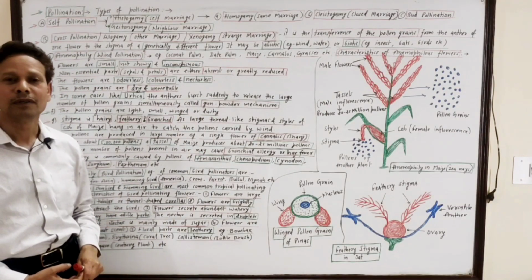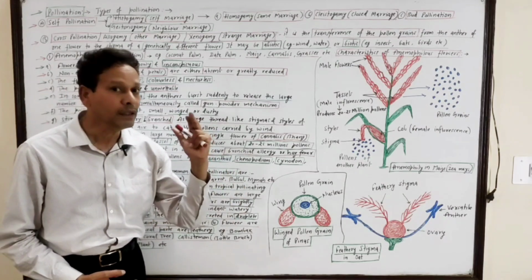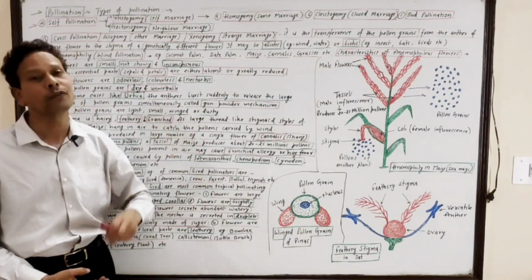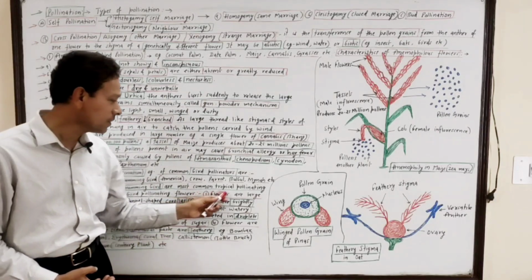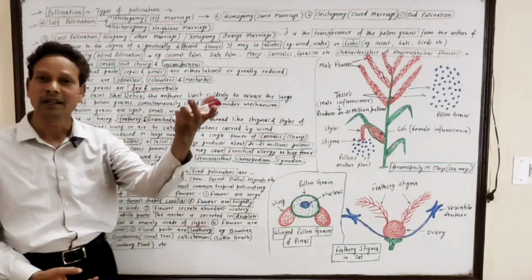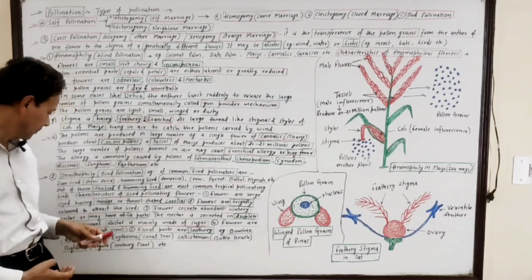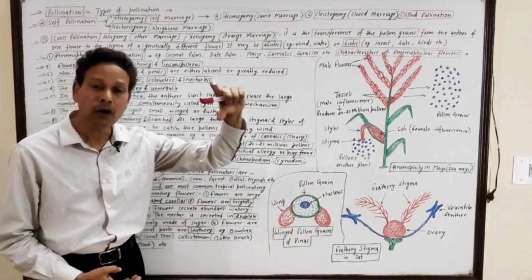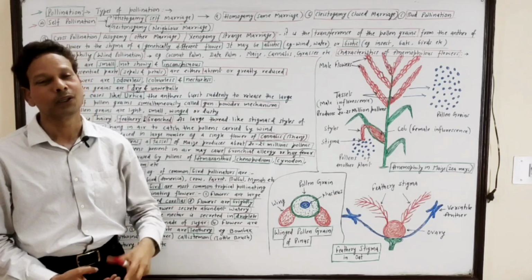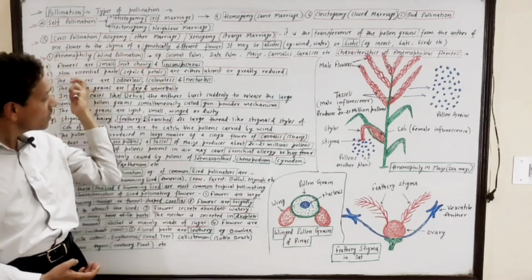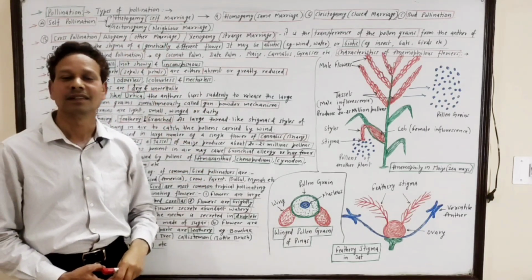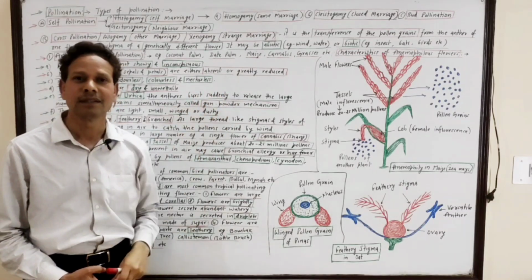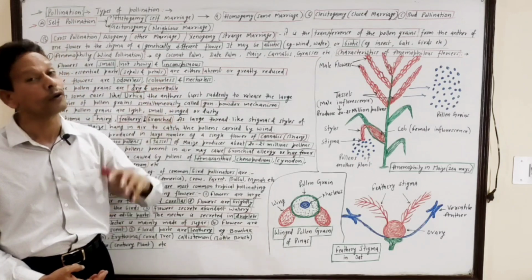Characteristics of bird-pollinated flowers. Dear students, these ornithophilous flowers are generally large sized, having a tubular or funnel-shaped corolla. In anemophilous flowers, the non-essential parts, sepals and petals, are generally absent or greatly reduced.